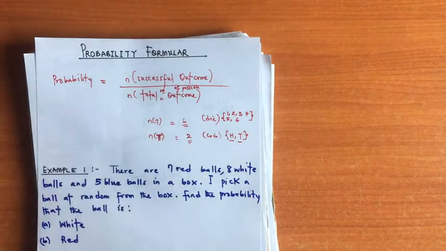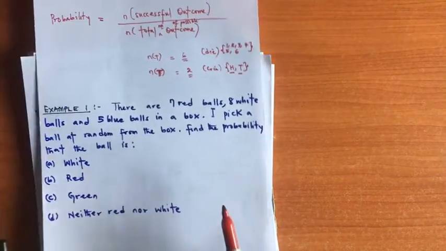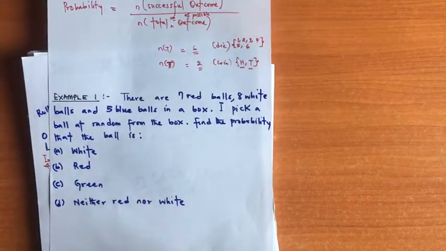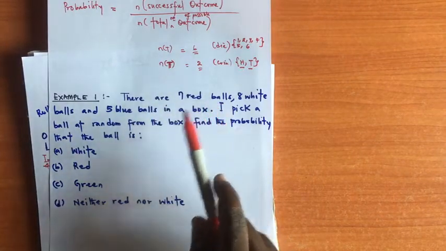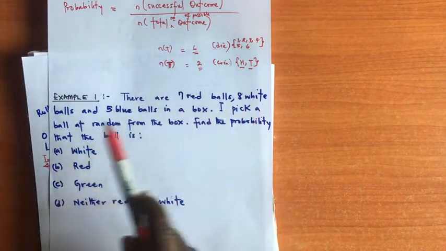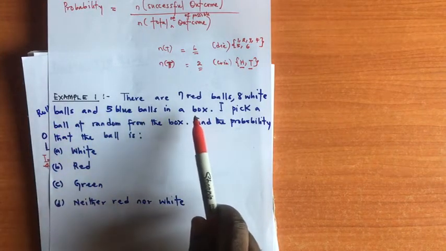Now let's look at some examples to illustrate this concept. As you can see in this example, what do we have? Example 1. There are 7 red balls, 8 white balls, and 5 blue balls in a box.